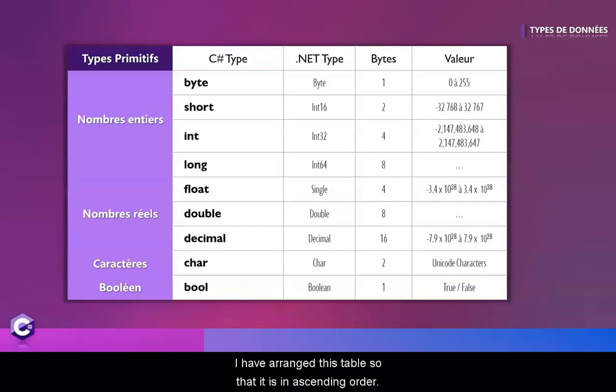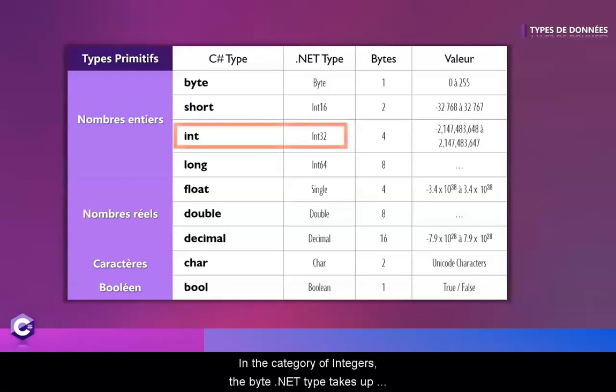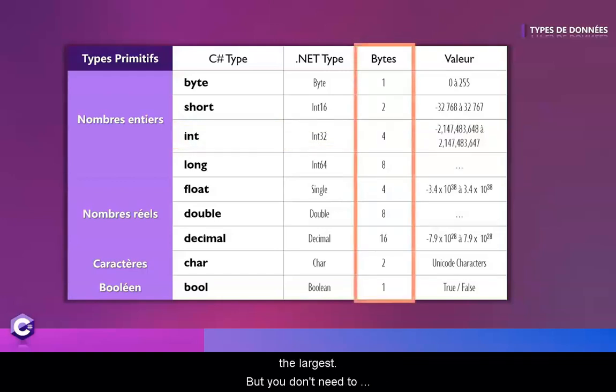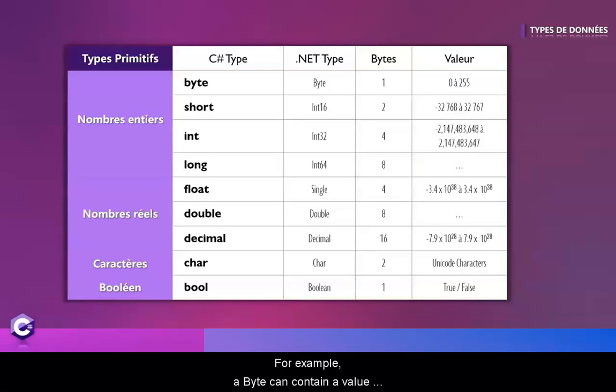I have arranged this table so that it is in ascending order. In the category of integers, the byte .NET type takes up the least amount of bytes, and the long .NET type takes up the largest. But you don't need to remember that. The important thing to remember is the last column. For example, a byte can contain a value between 0 and 255. A short is between minus 32,000 and 32,000. An int is between minus 2 billion and 2 billion, and a long is a very high value. We will often use the int type.